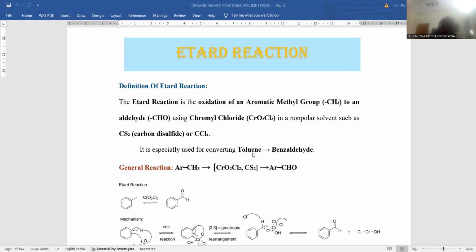So here, if toluene is taken as the starting material, where the methyl functionality is present, you can eventually achieve benzaldehyde by controlled oxidation in terms of the Etard reaction. The reaction is provided over here. If you are taking toluene as the starting material, chromyl chloride is the reagent for the Etard oxidation process. Carbon disulfide is the non-polar solvent medium. Eventually, methyl is converted into aldehyde. There is formation of an aryl aldehyde as the final product.